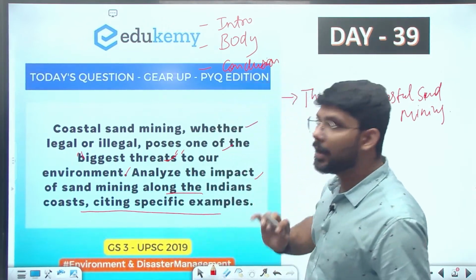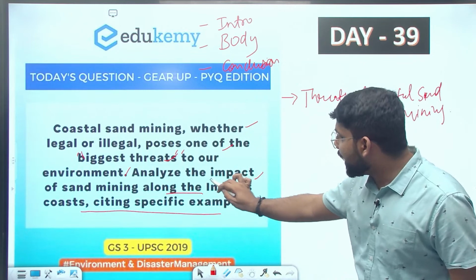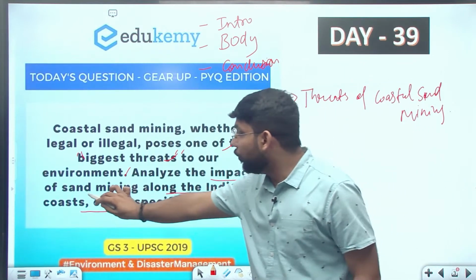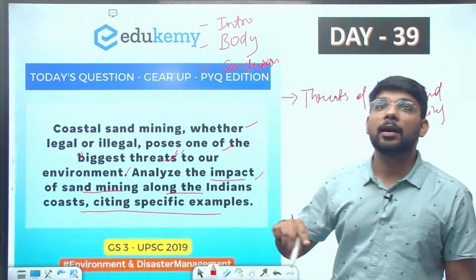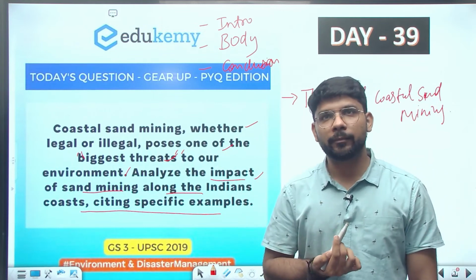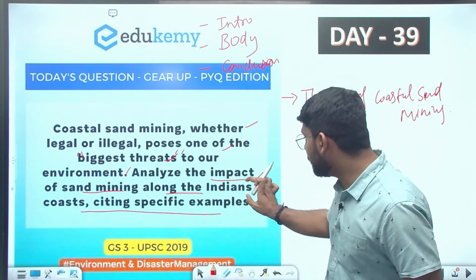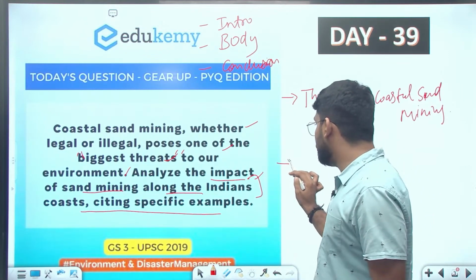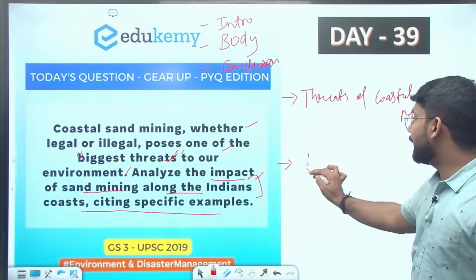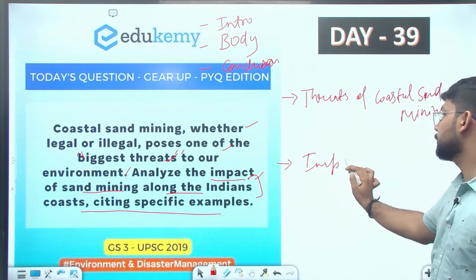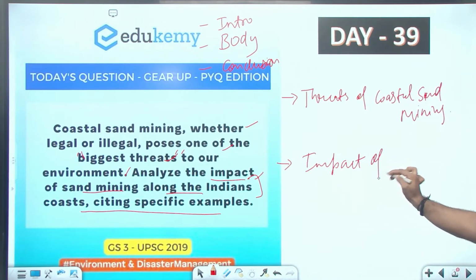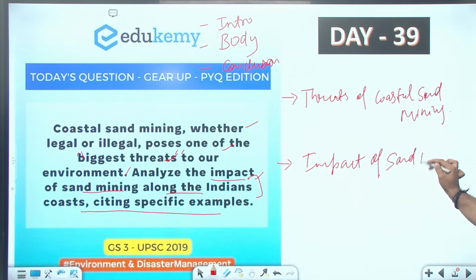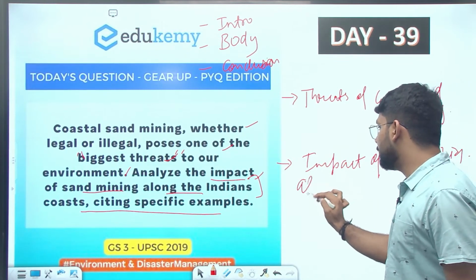In the second part, the question is asking, analyze the impact of sand mining along the Indian coast. Now, the question is specific towards the Indian coast. So the second subheading will be the impact of sand mining along the Indian coast.